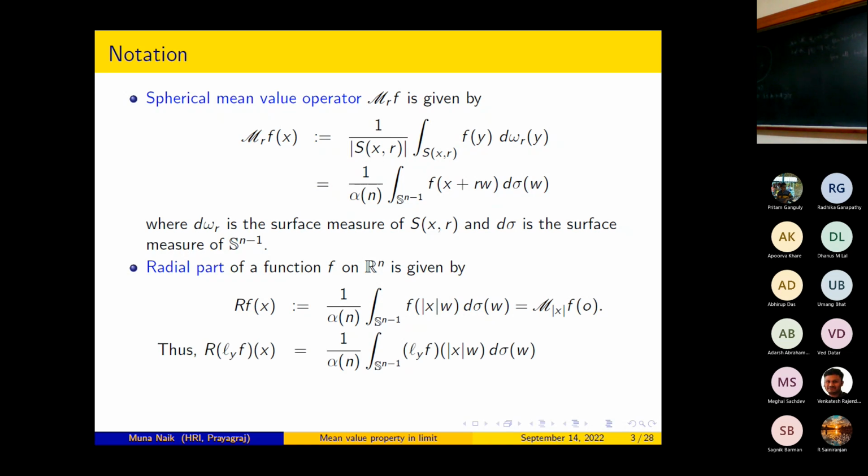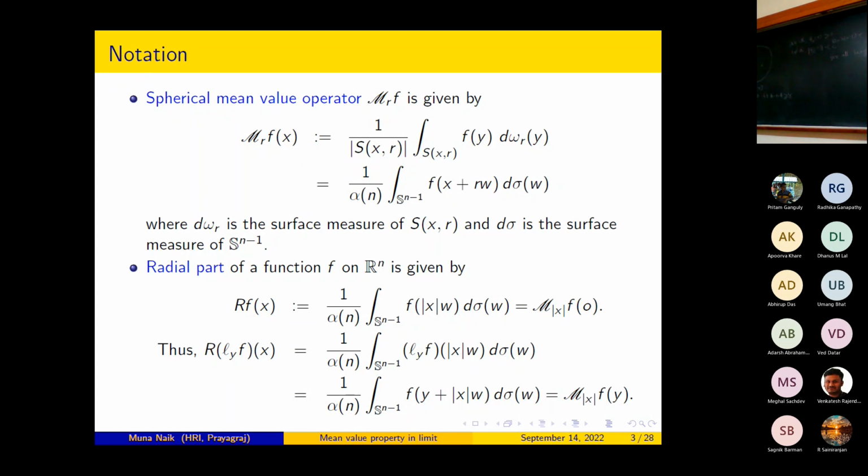Now look at this R Ly f(x). This is equal to 1 by alpha n integration over S^(n-1) of Ly f(norm x w) d sigma(w). Simply write down the definition of Ly f, then you will get this is equal to 1 by alpha n integration over S^(n-1) of f of y plus norm x w d sigma(w). This is equal to M_(norm x) f(y).